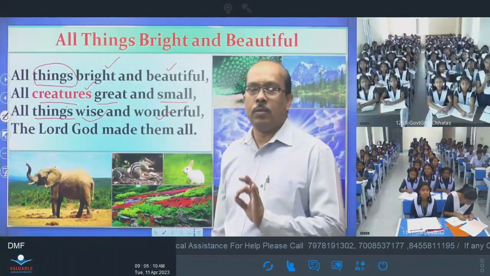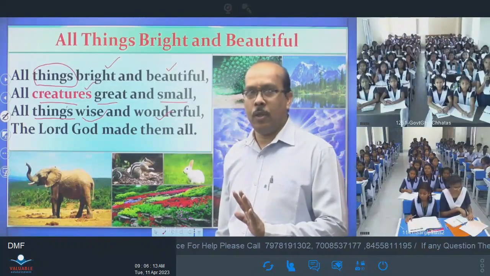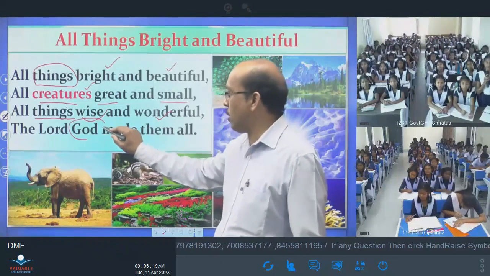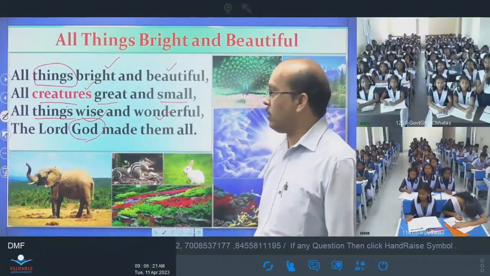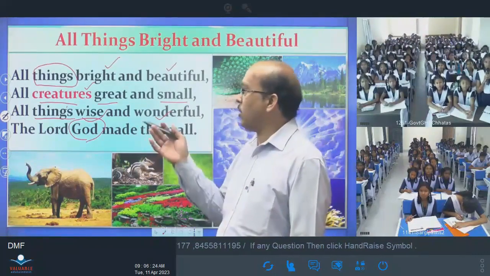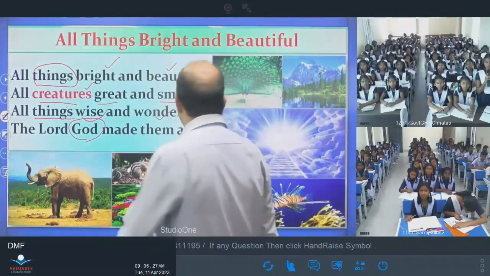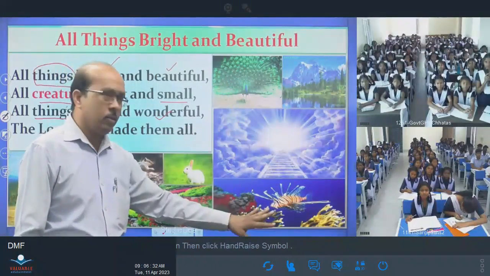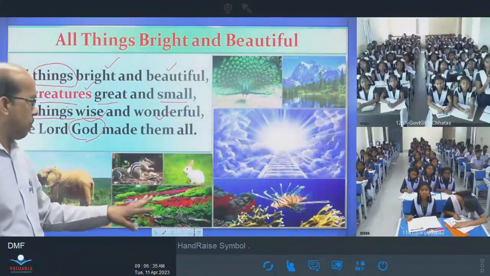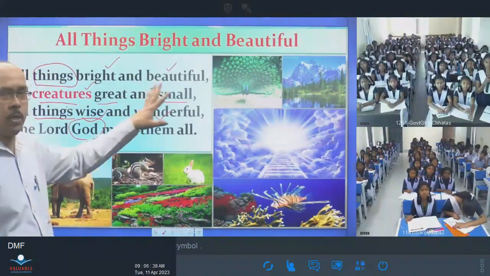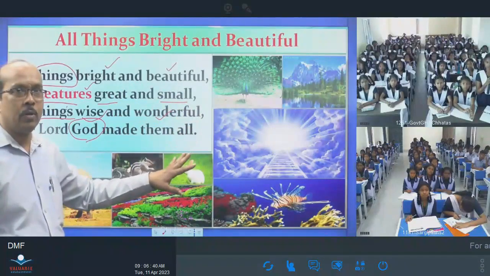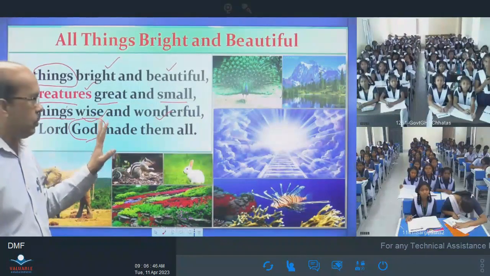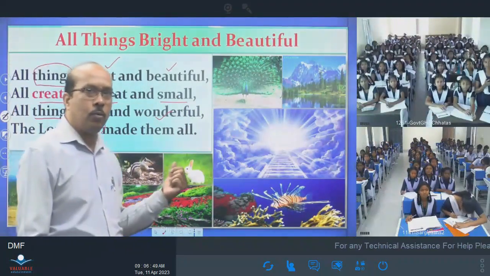In this stanza, the poet describes things and creatures, and all the things made by whom? God. Lord God. Then all things bright and beautiful. You see, all the things are very beautiful. The peacock here, mountains here, and the sun, and the creatures, and the animals, flowers. These are all bright and beautiful, created by God. So it is called all things are bright and beautiful, and all things are wise and wonderful also.